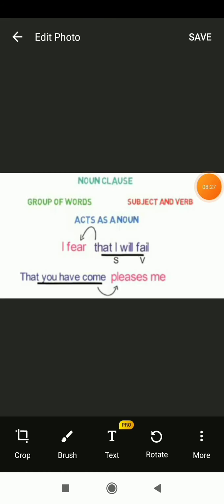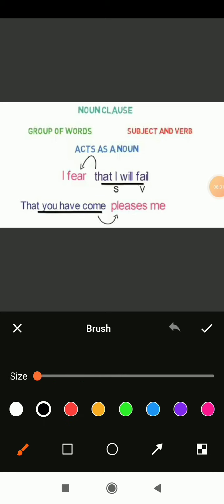Yes students, so here we have another example for noun clause. In the previous slide we discussed this example. Now we have an example of this. So what it says is, that you have come pleases me. Which is the main sentence here? Which is the independent sentence? This says that you have come pleases me.